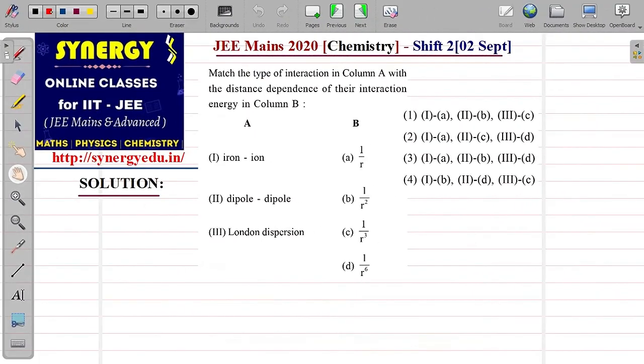In this question, they are asking for the column A and column B match. And sorry, this is ion-ion interaction, dipole-dipole interaction, and London dispersion forces.